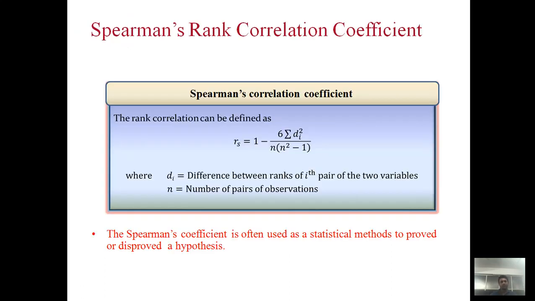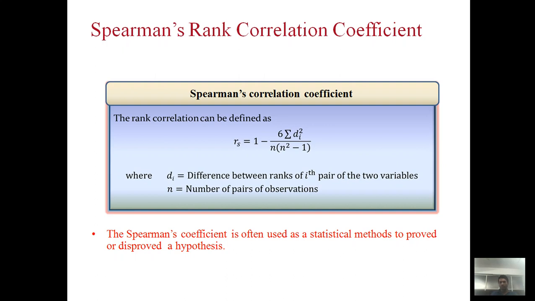Now, today we should learn about Spearman rank correlation coefficients. Why Spearman? Because Spearman is the name of the statistician who developed this coefficient of correlation. So he is assigned his name. That's why it is known as Spearman rank correlation coefficient. Simply, it is a correlation coefficient.